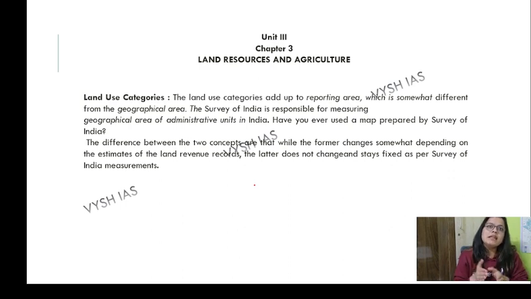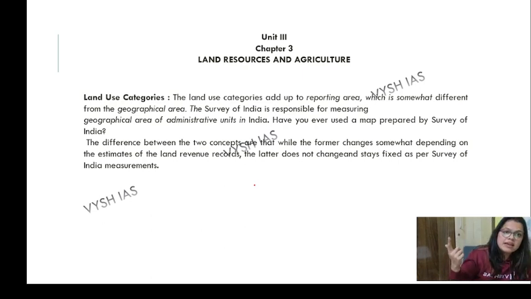For example, in this month we have received this much of land. It is not done on a monthly basis. For this month, this much revenue has been collected from the land. So the administrative units will just tell you that this is based on the land revenue records. And the other one doesn't change. It basically happens as per the Survey of India measurements, while the administrative units go by the land revenue records.